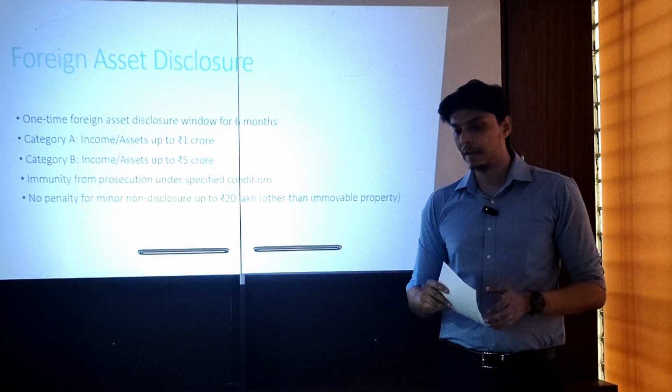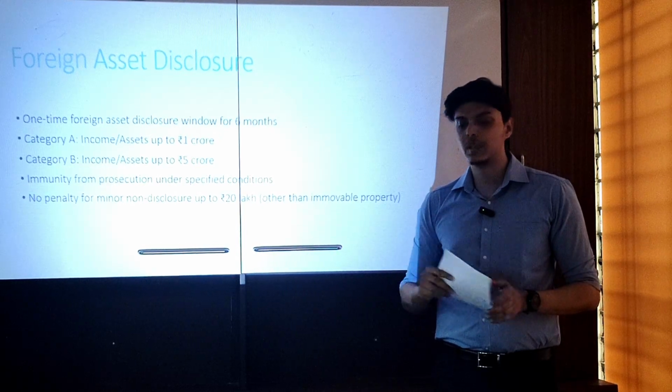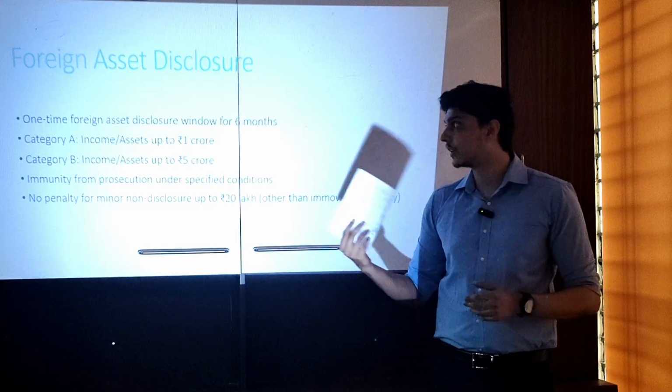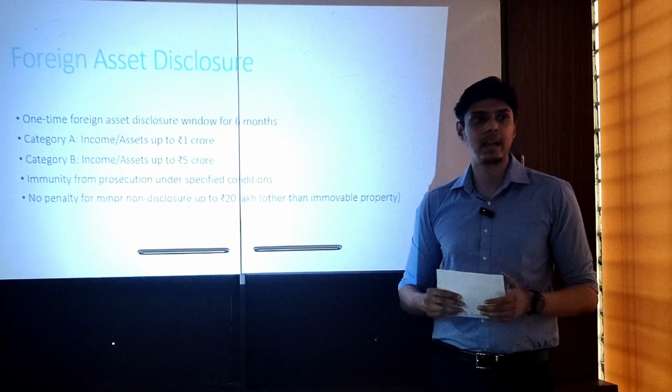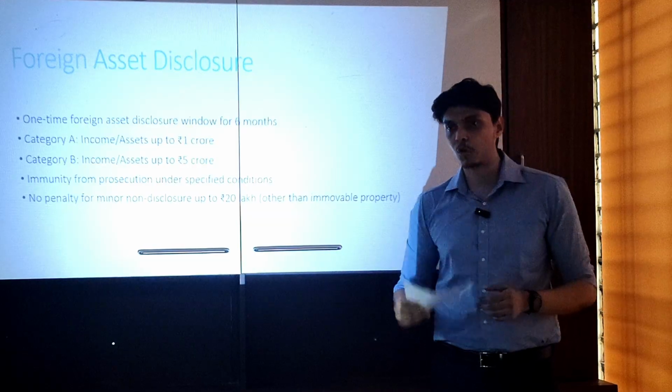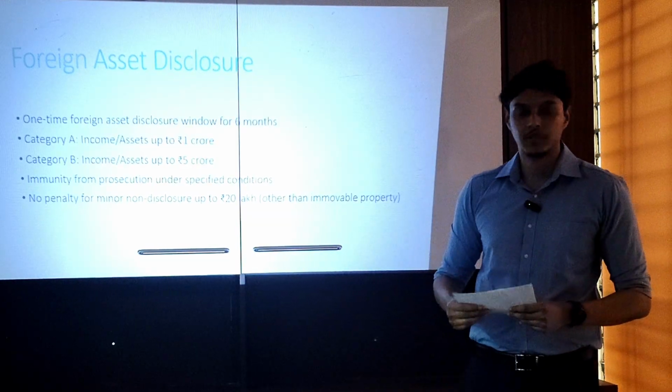Okay? And for all the 3, there is immunity from prosecution under specified conditions. Specified conditions are the disclosure to be made, the tax and penalty to be paid, and it should be the total amount to be disclosed.